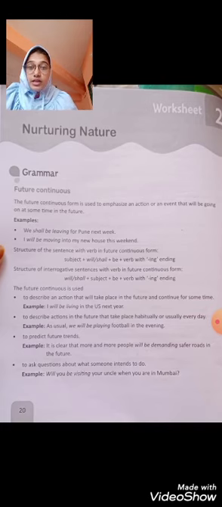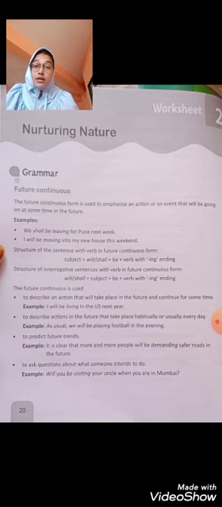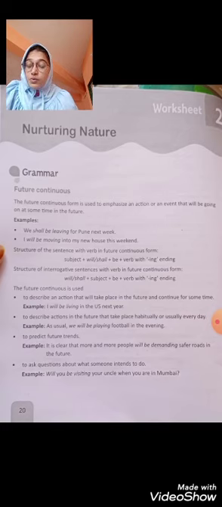The future continuous form. Okay, future, we know that anything which does not happen now and did not happen earlier, but which will happen, is called future. Now we'll study future continuous tense. The future continuous form is used to emphasize an action or an event that will be going on at some time in the future.